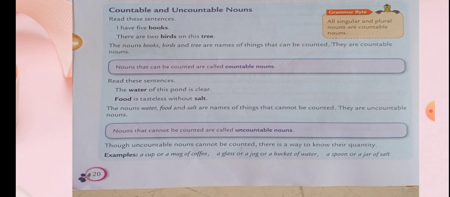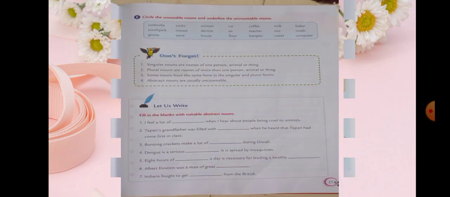So, they are uncountable nouns. We can measure them in quantities only. A cup of coffee, a cup of tea, a mug of tea, a glass of water, a jug of water, a bucket of water. Okay, a bottle of water, a spoon of sugar, a spoon of salt, a pinch of salt, a jar of salt. Like that we can refer to them in quantities only.